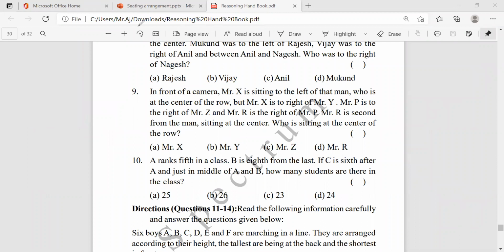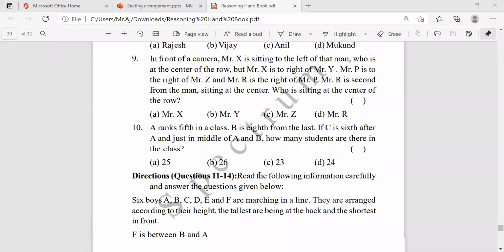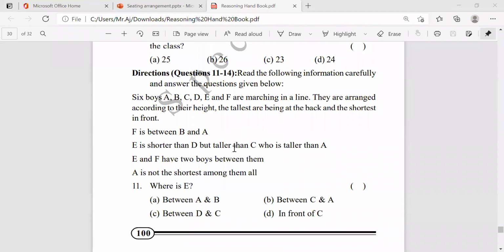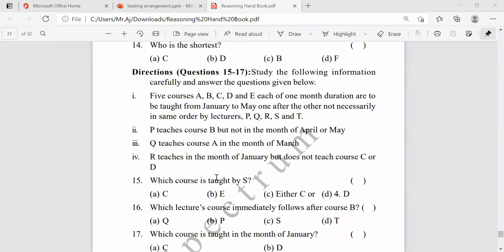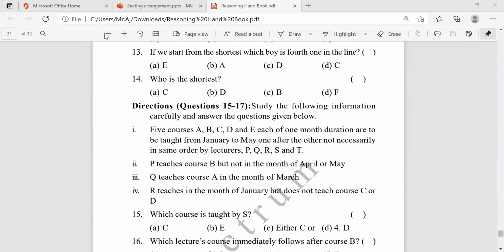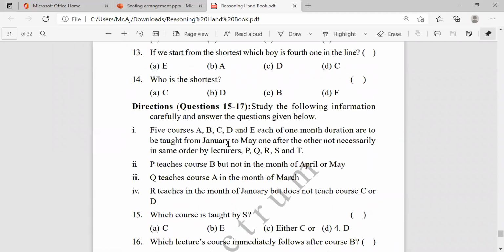Okay. Now, we're moving further. Some problems. I think we discussed this one yesterday. We didn't discuss this one, right? Study the following information carefully and answer the questions given below. See, this is some little tricky question because here there is given three.